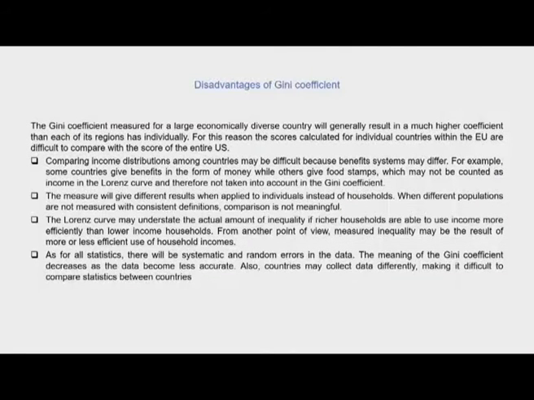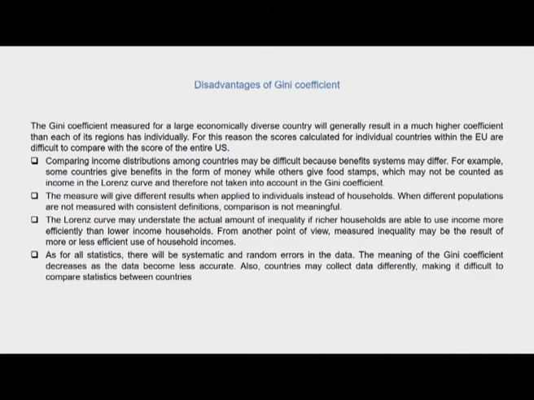There is an inherent limitation when we are considering a diverse country with a diverse population and large numbers of people working in different sectors that are not being accounted for formally in the national income accounts. So, the first disadvantage of the Gini coefficient is this.